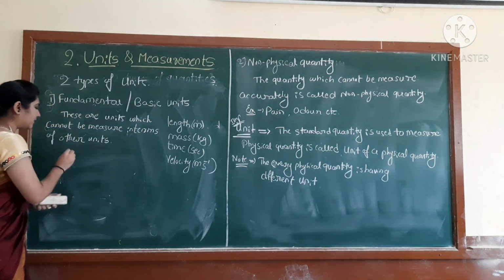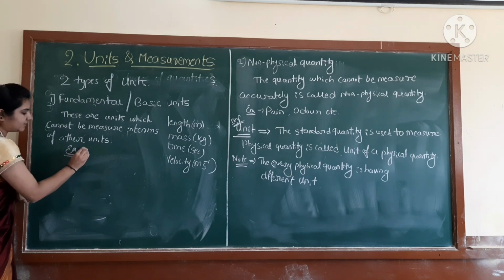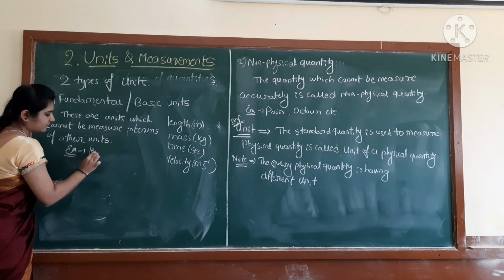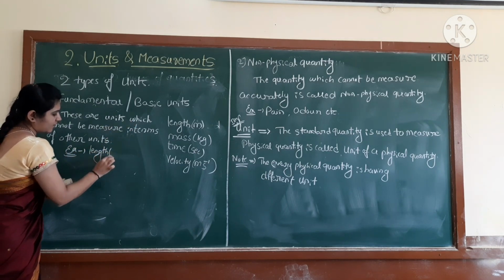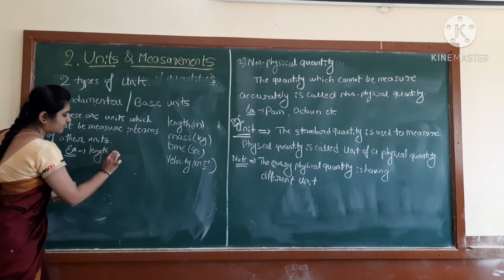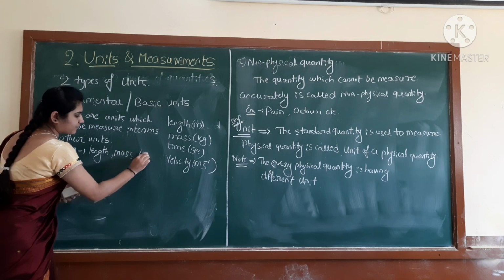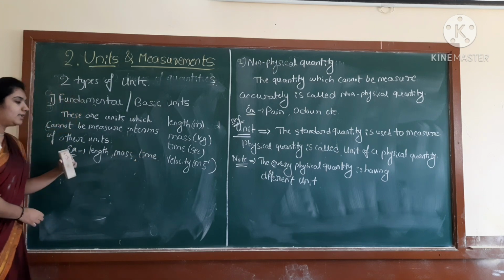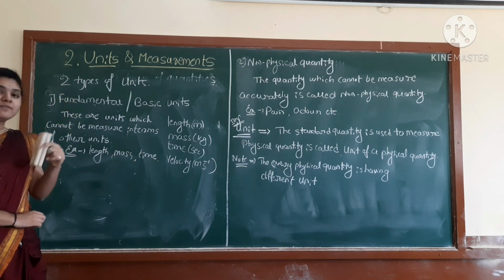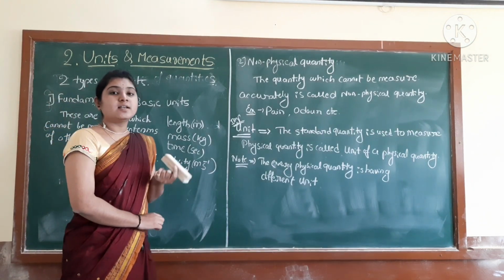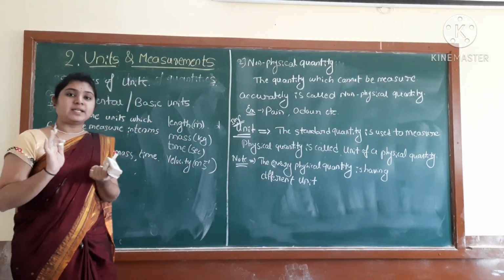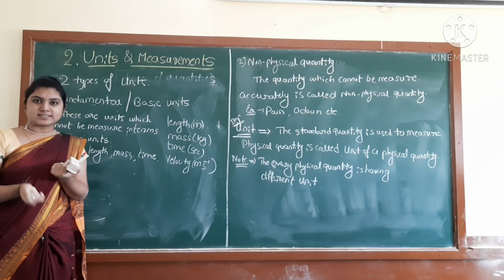For example, you can consider here length, then mass, then time. Students, you have one chart that we will discuss in the next class, but in that chart mainly the 7 fundamental units are present.